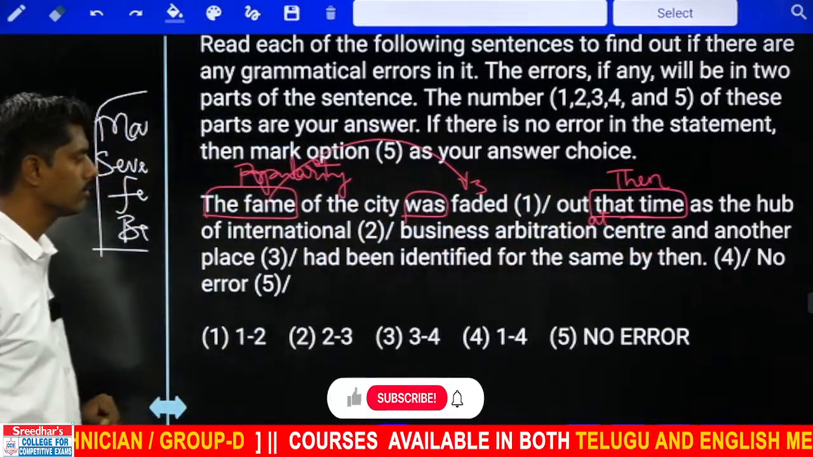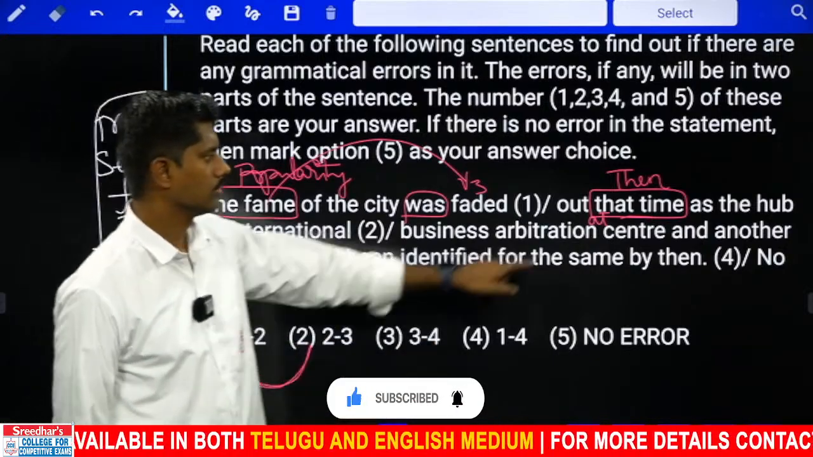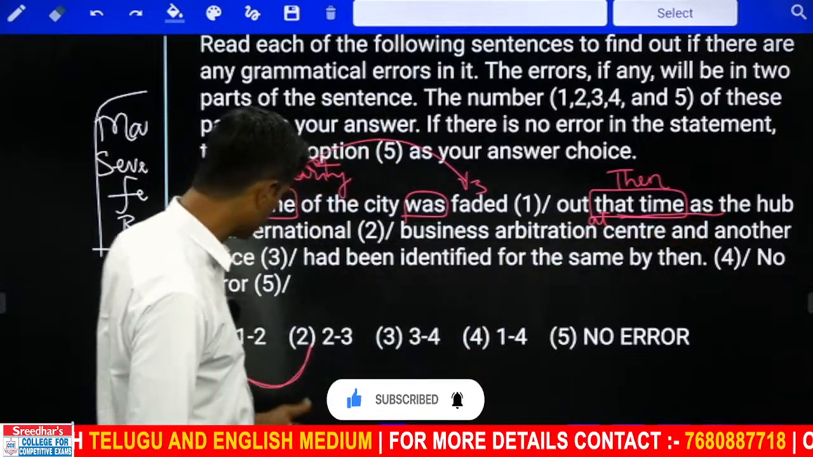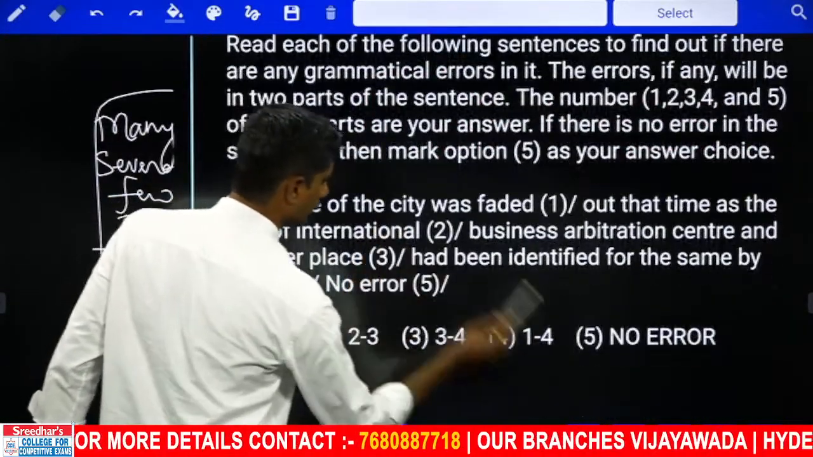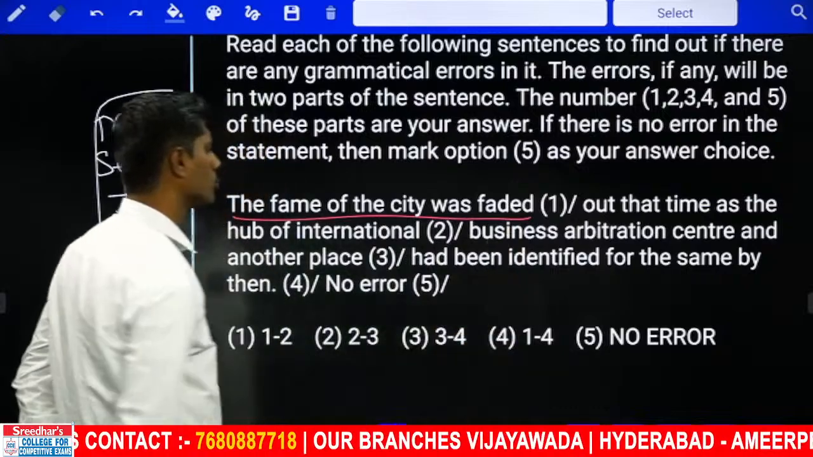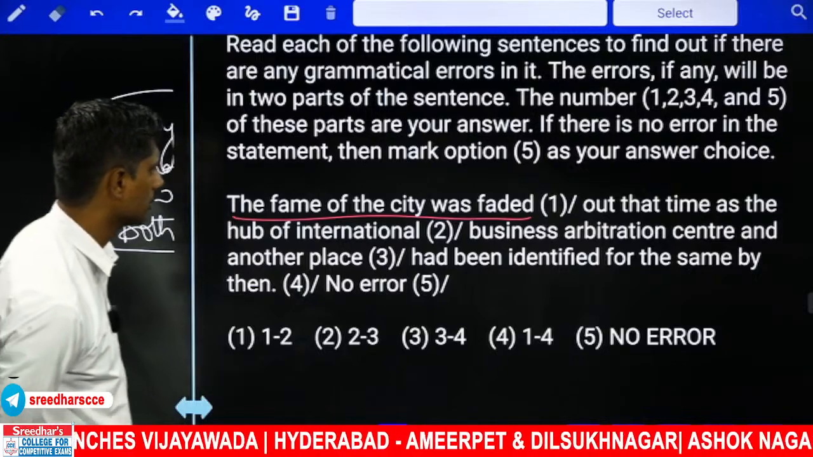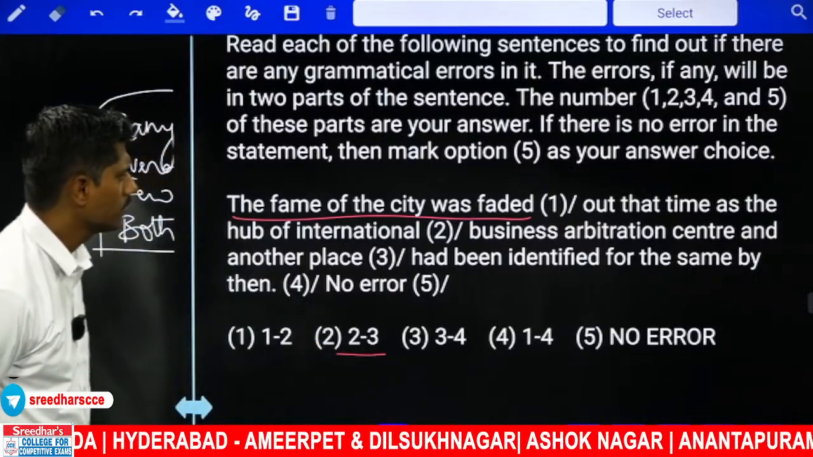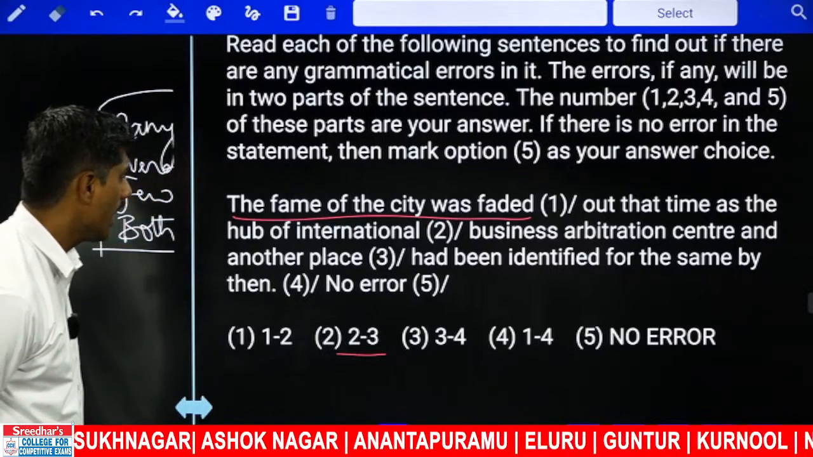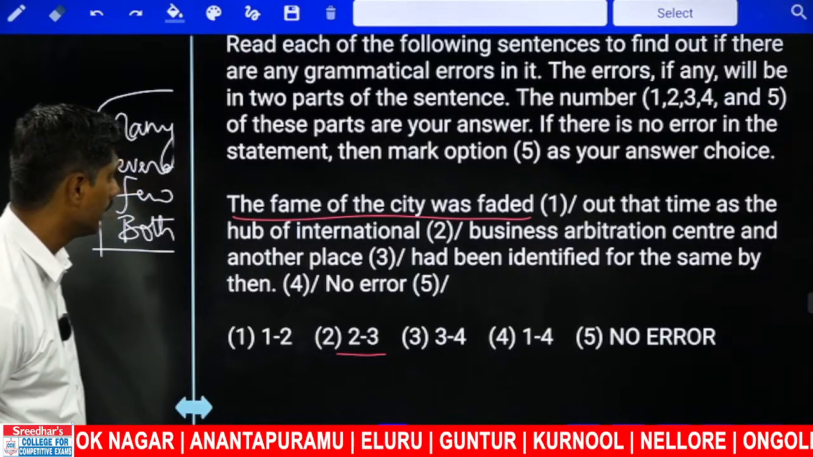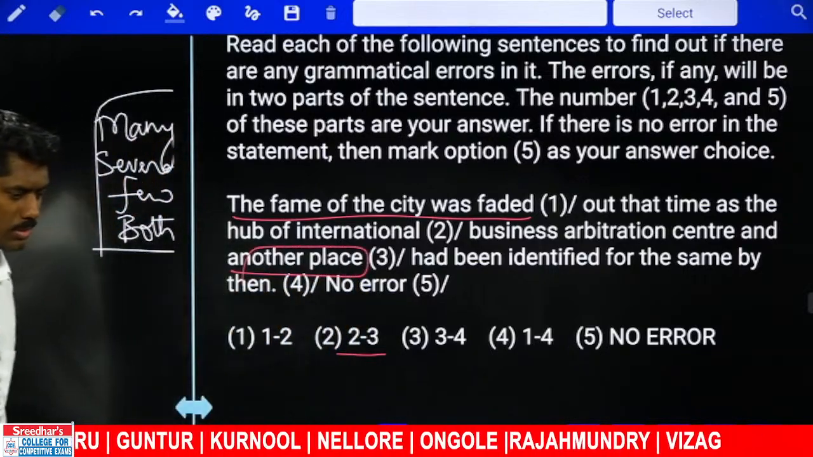If the error is there, I should take answer 1 or 2, because this is the second part. The error is in the second part. Second part options are given here, 1 and 2. If you look at the first one, it appears okay. The fame of the city was faded out. It appears okay. Let me check 3. The fame of the city was faded out that time as the hub of international business arbitration center, and another place had been identified. Is this okay? Another place or just place?